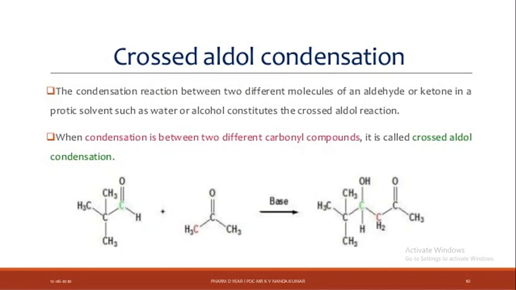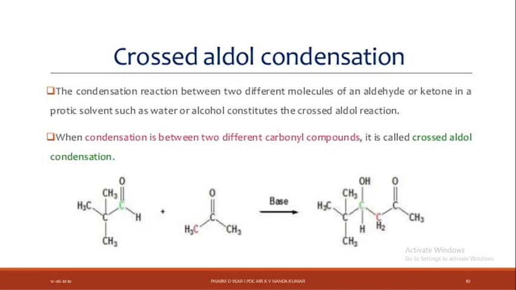So first example, CH3CHO, the aldehyde, plus acetone, or dimethyl ketone, in the presence of base gives a beta hydroxy aldehyde. That is called aldol condensation.